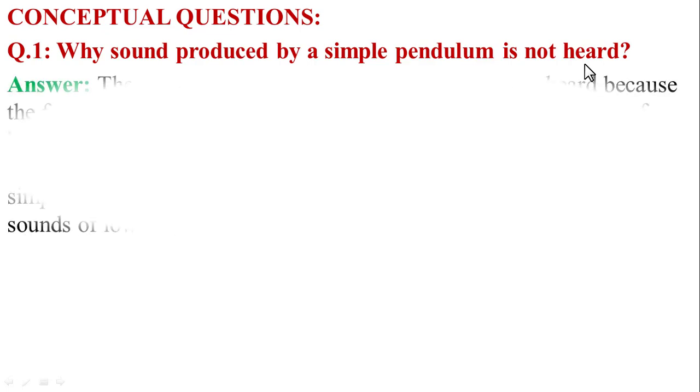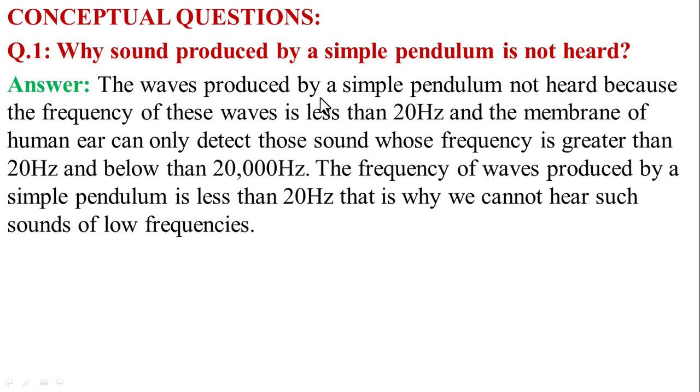In question number 1, the given statement is: why is the sound produced by a simple pendulum not heard? This is the very simple answer of this question. The wave produced by a simple pendulum is not heard because the frequency of these waves is less than 20 Hz, and the membranes of the human ear can only detect those sounds whose frequency is greater than 20 Hz and below 20,000 Hz.